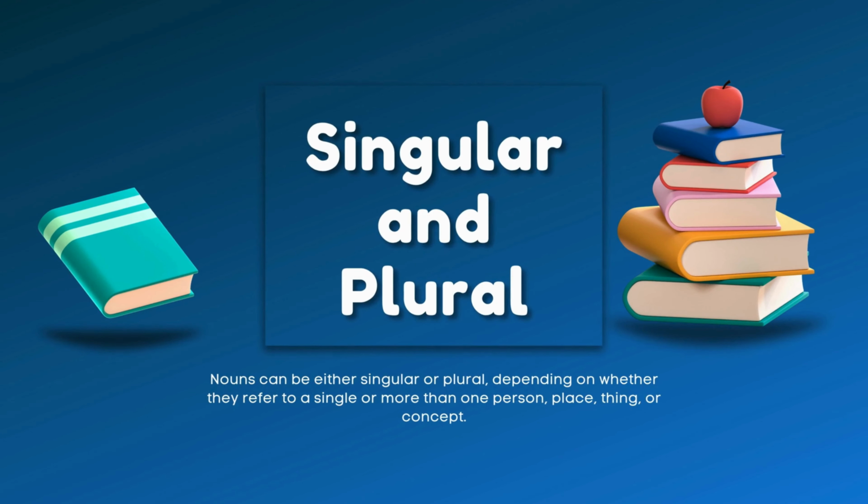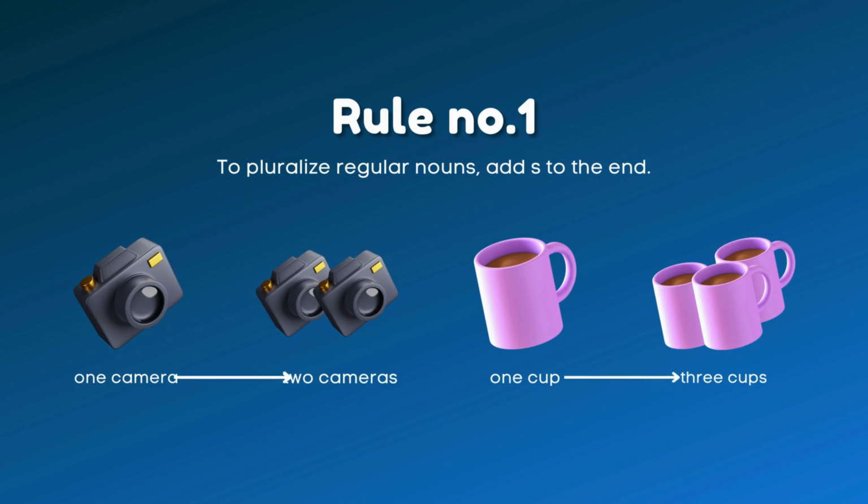Singular and plural. Nouns can be either singular or plural, depending on whether they refer to a single or more than one person, place, thing, or concept. Rule number 1. To pluralize regular nouns, add s to the end. 1 camera, 2 cameras, 1 cup, 3 cups.